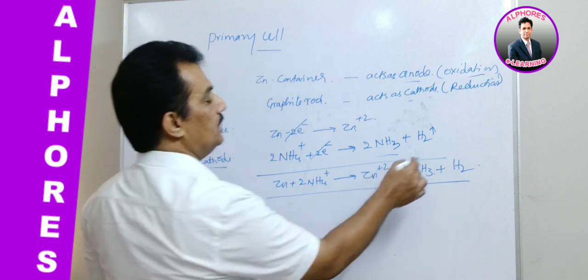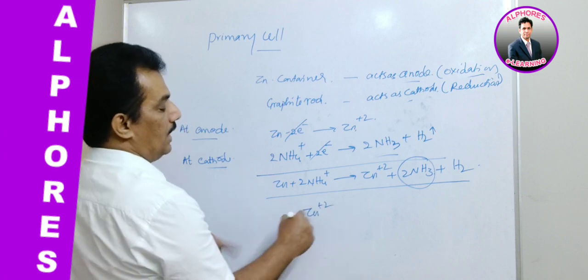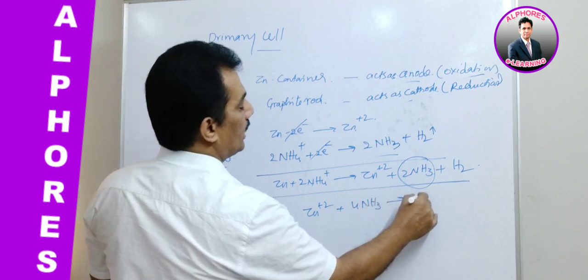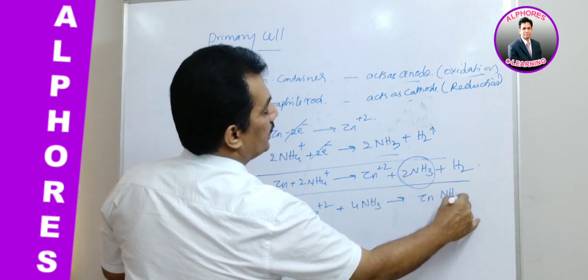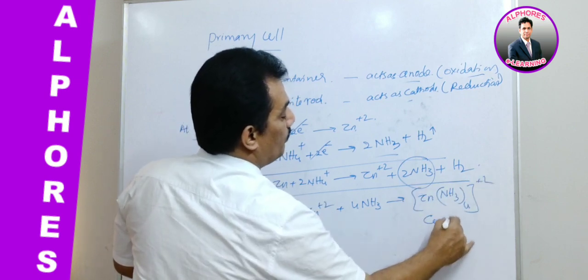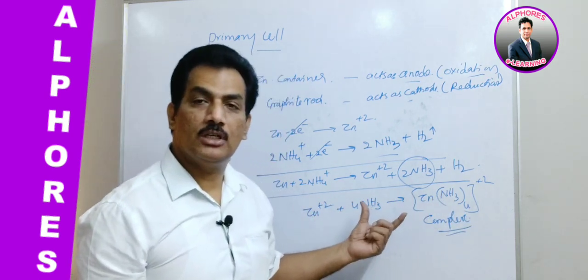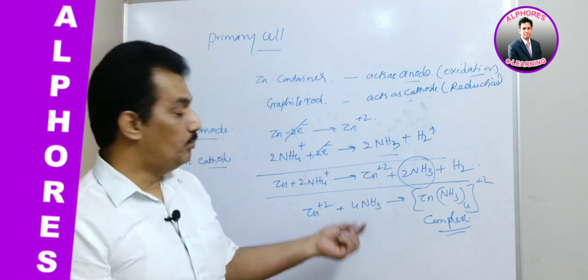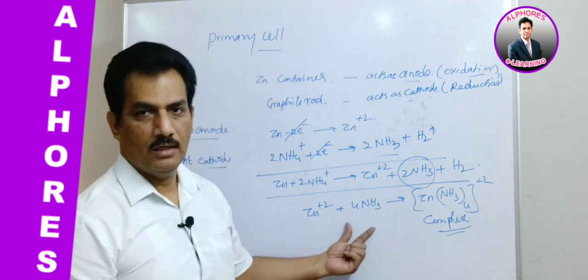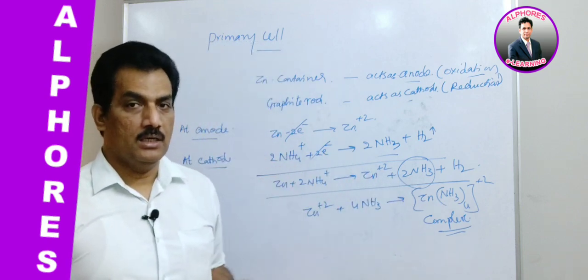Clear? And here this NH3, ammonia, reacts with Zn+2. 4 moles of ammonia will react with Zn+2 and form the [Zn(NH3)4]2+ complex. So because of this complex formation, the cell reaction becomes non-reversible. Because of this, one of the important questions for competitive examinations lies here: why is the cell reaction in the primary cell, that is, the Leclanché cell, non-reversible?